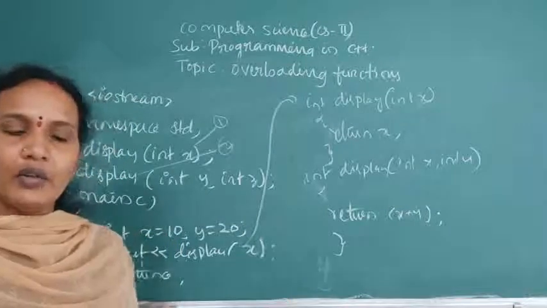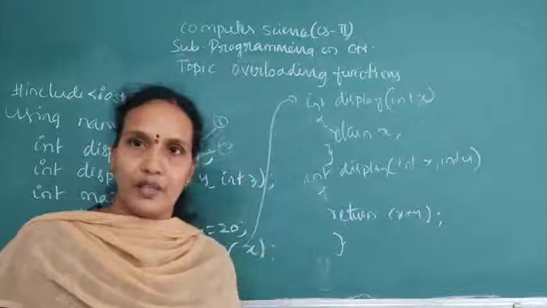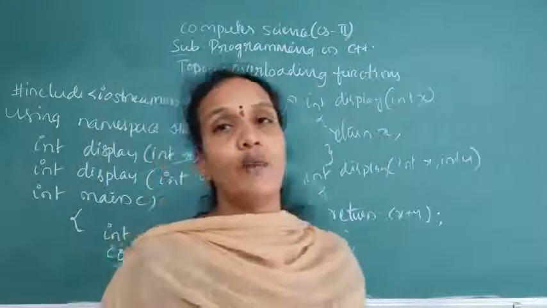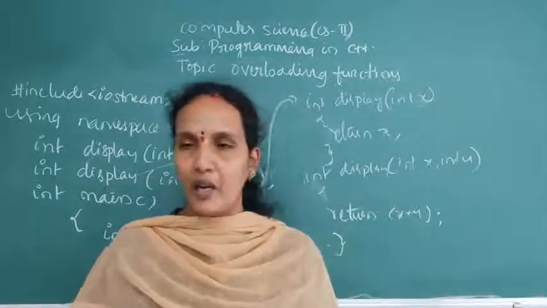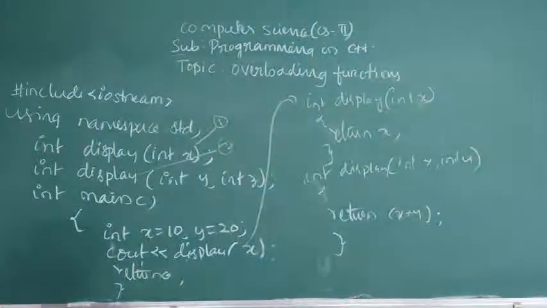So when more than one function has the same name, what will the compiler check? The number of parameters. Like this, in the same program you can give more than one function with the same name, but the parameters should be different. Okay, you take a screenshot of this.